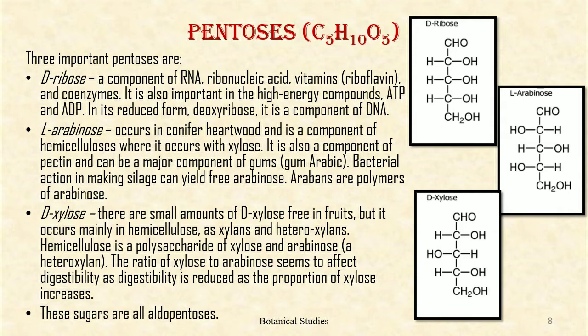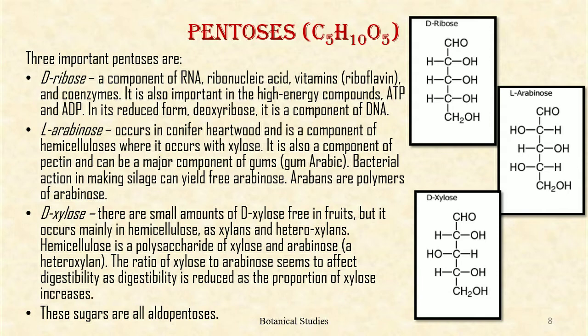L-arabinose occurs in conifers and hardwood, and it is a component of hemicellulose, where it occurs with xylose. It is also a component of pectin and can be a major component of gums. Bacterial action in making silage can yield free arabinose. Arabans are polymers of arabinose.